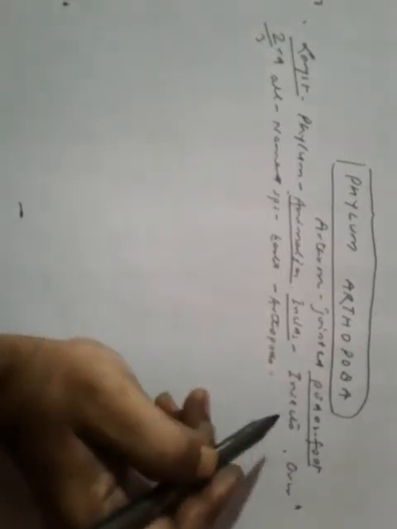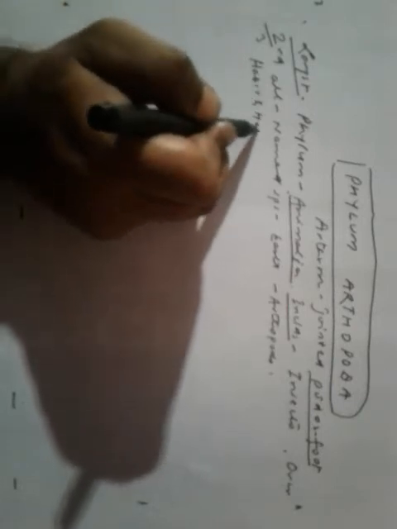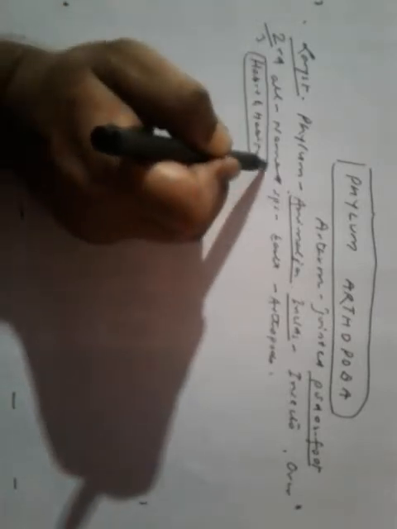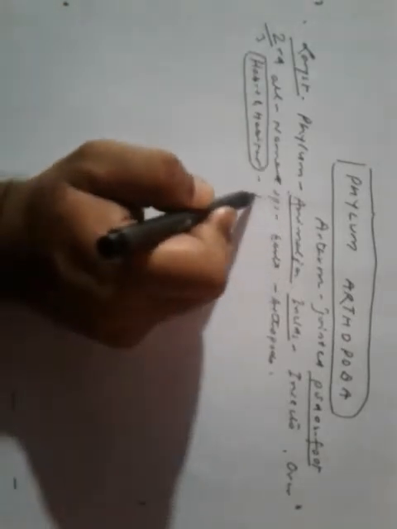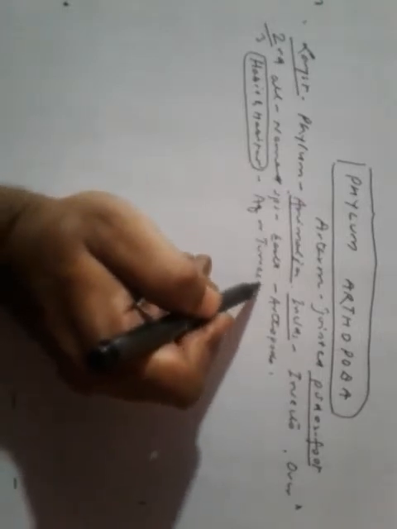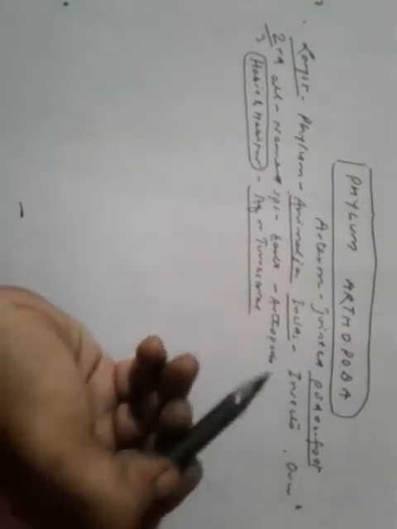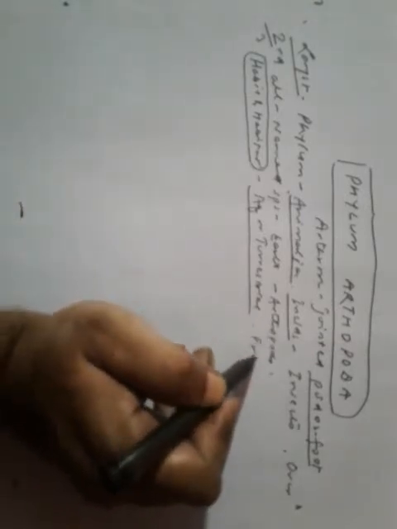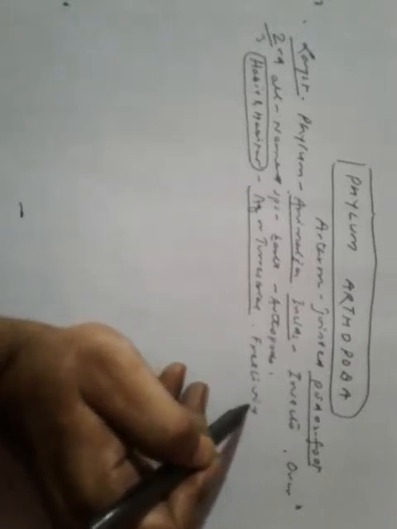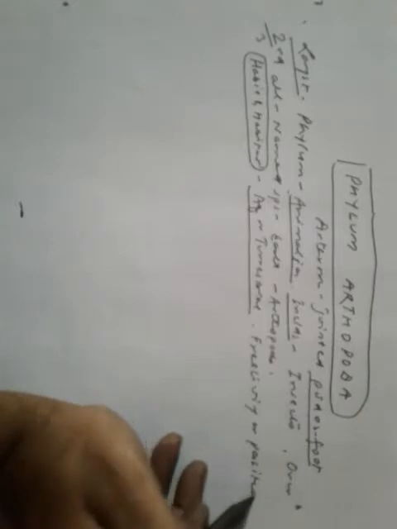Now, where do they live? What kind of habit do they have? So habitat. They may be aquatic or terrestrial. They may be free living or living in parasitic forms, or maybe parasites.